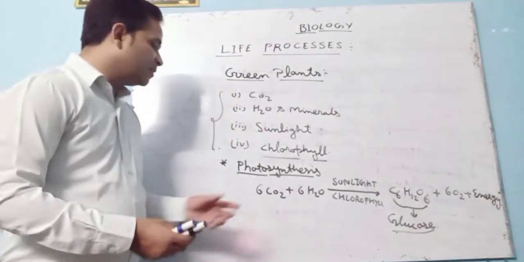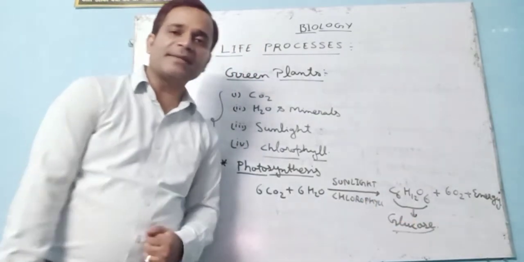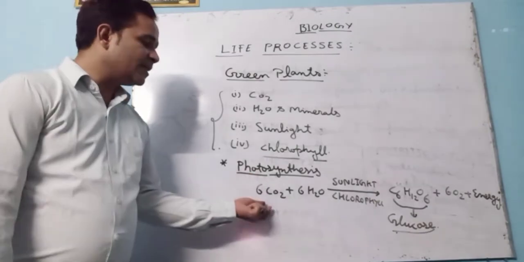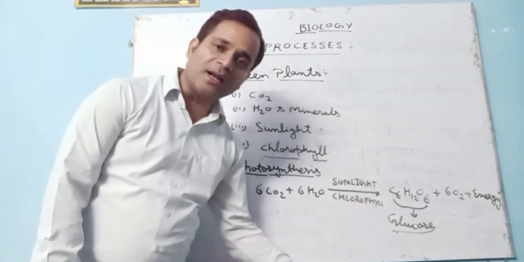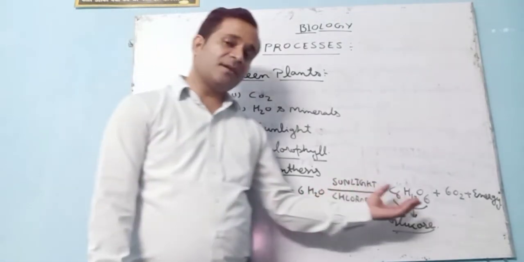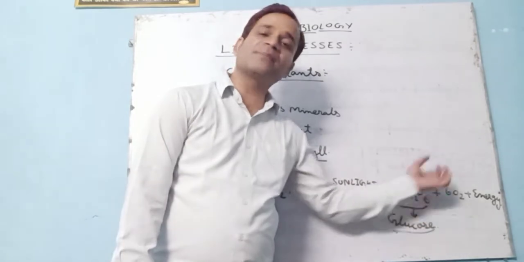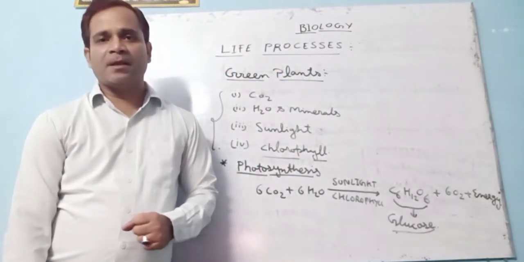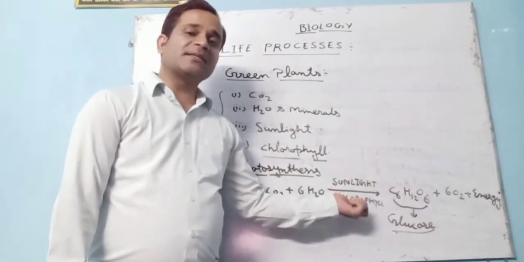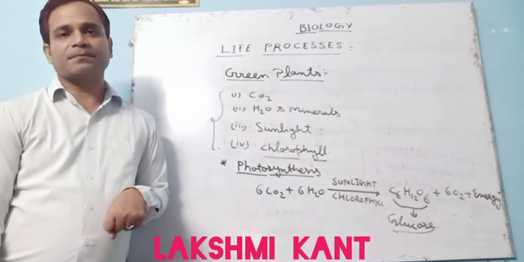This is the chemical equation of photosynthesis. 6CO2 plus 6H2O in the presence of sunlight and chlorophyll. The product is glucose, C6H12O6, plus 6O2 and some amount of energy. So this is the process in which green plants make their own food.